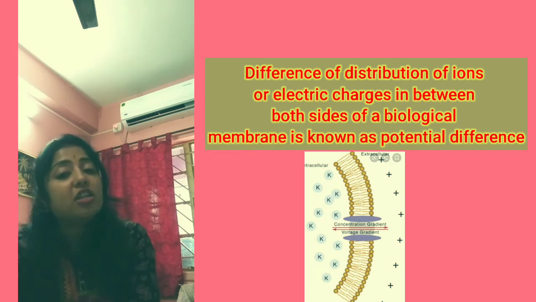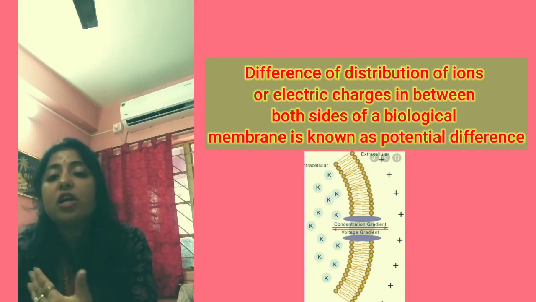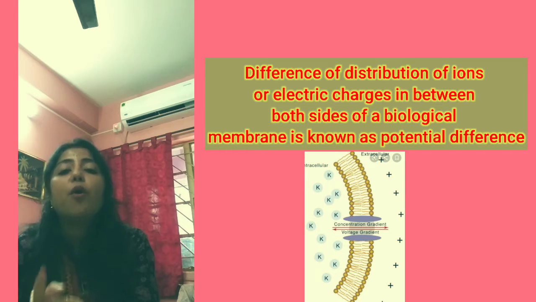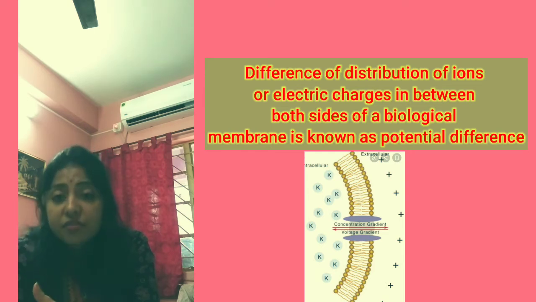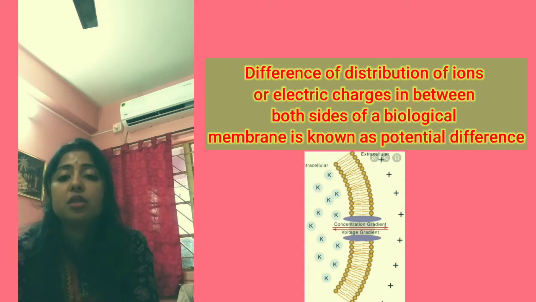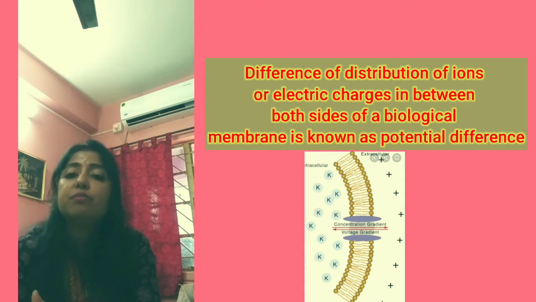Clear? So the distribution of ions from axolemma to ECF or ECF to axolemma is possible only with the help of these axolemma or voltage gated channels. Clear? So this difference in the ionic distribution creates a potentiality in the membrane that is known as membrane potential. Here one term is coming, that is resting membrane potential.